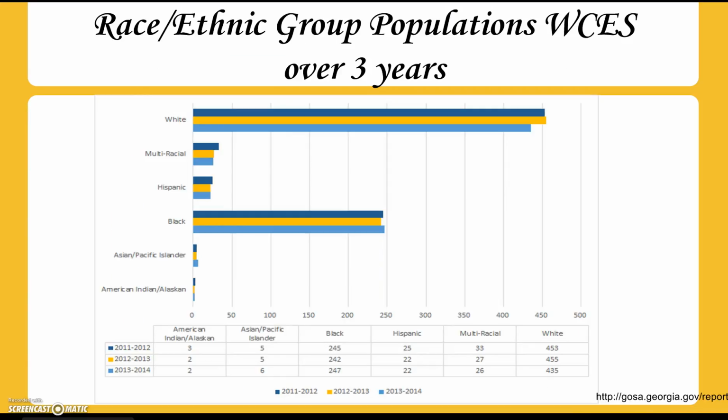Let's look at the race or ethnic group populations at Worth County Elementary School over the past 3 years. We see the white population and the black population in all 3 years represent the most students, with the rest of the students being multiracial, Hispanic, Asian Pacific Islander, American Indian, and Asian.